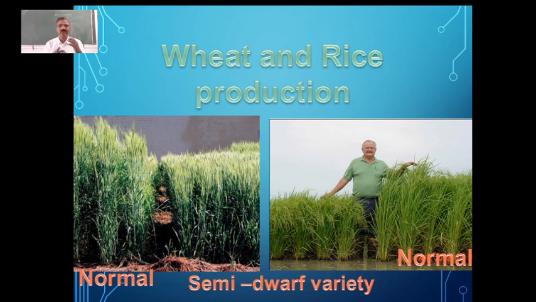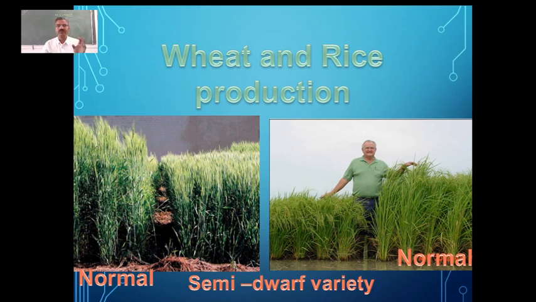Earlier, they were growing wheat and rice with more height, and they were taking many days, 160 days, 180 days sometimes, that is almost 6 months. So 5 to 6 months was the lifespan of these wheat and rice plants.